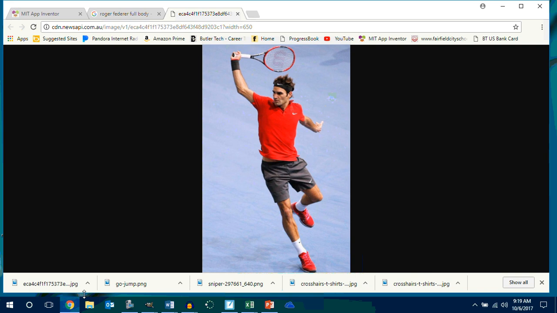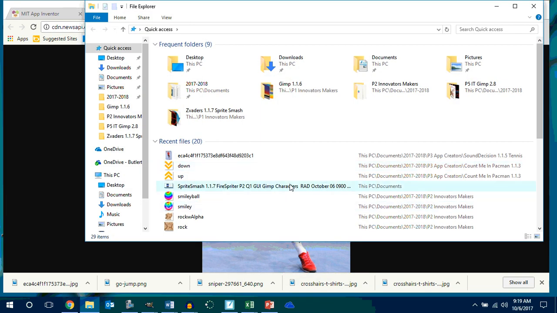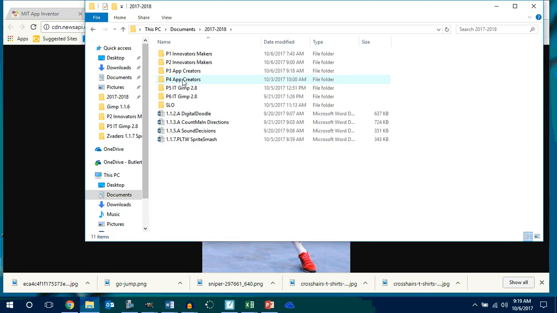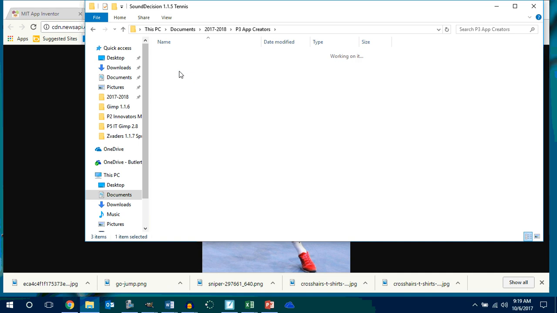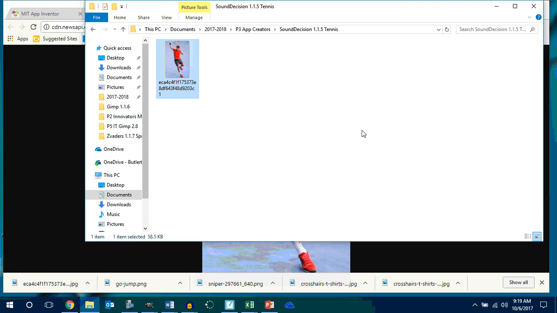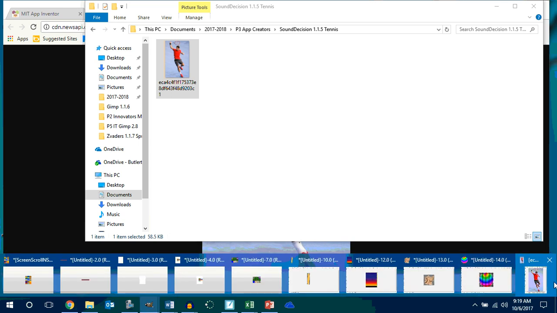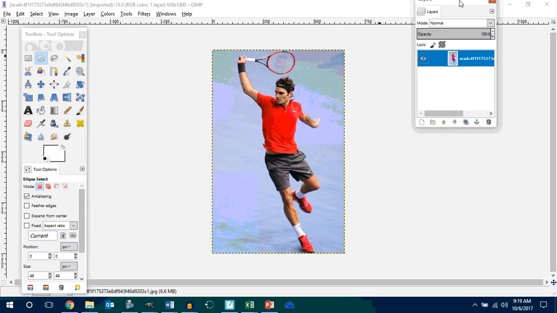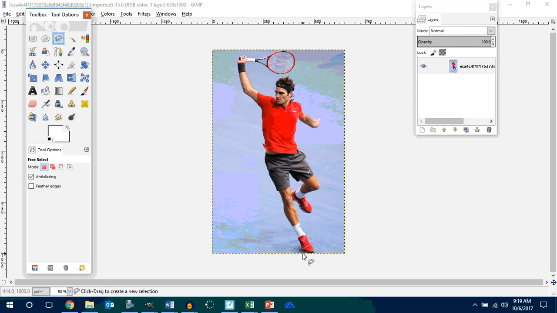If you guys missed this yesterday, I'm going to show you how to do this again. You're going to go to your documents. Okay, we're going to go to period 3, sound decision, right click, open with GIMP. And I got to make him have a see-through background, right? Got to add the alpha channel so that we don't see Roger as a block. We want to see Roger as a player, not a square block. Who understands that? Okay. So then you go into your lasso tool, start at the bottom.